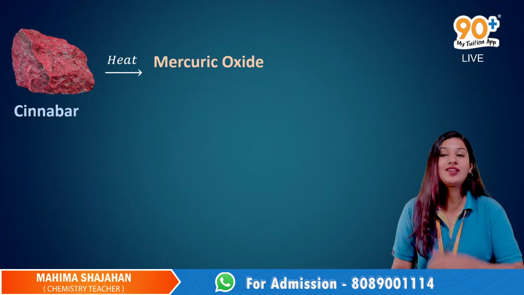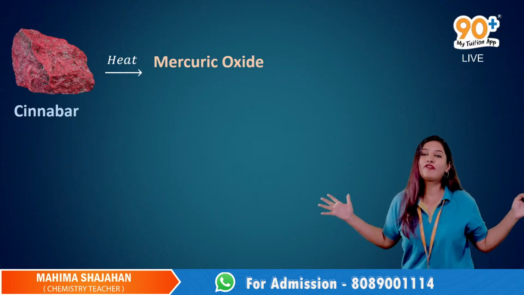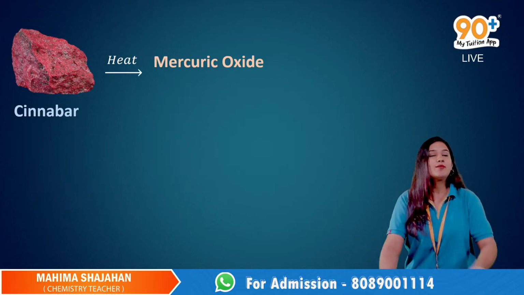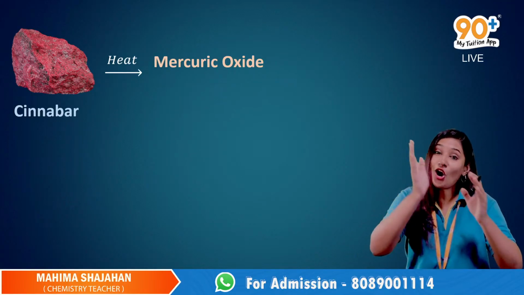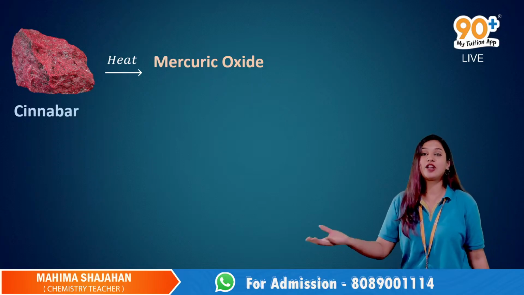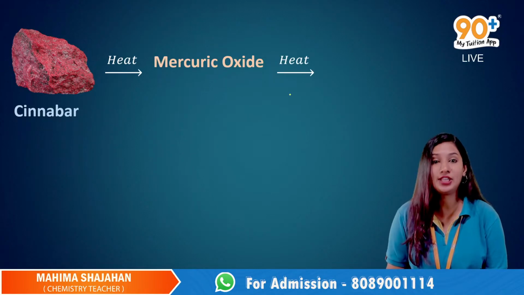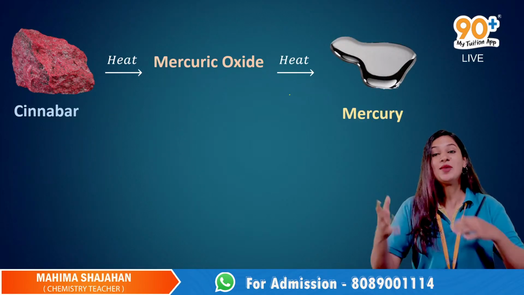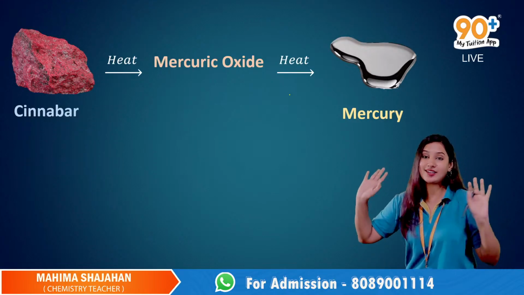We'll take cinnabar and heat it in plenty of oxygen. When we heat it in the presence of oxygen, it will be converted into its oxide. Then we heat this oxide again, and on heating it is reduced, and we get the metal, that is mercury.